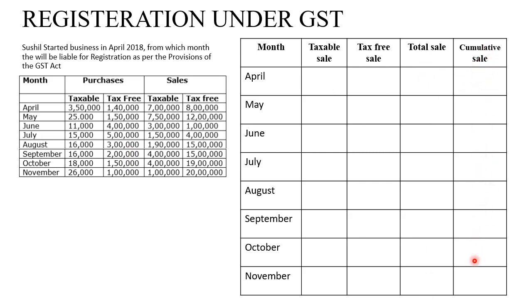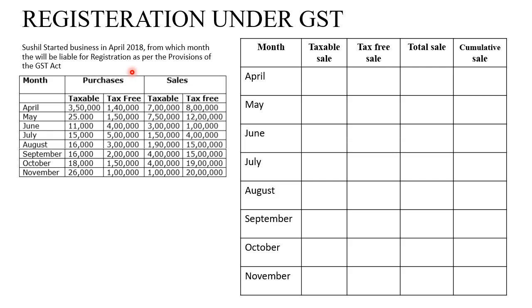The cumulative amount will decide whether the person has to register or not. Since the state is not mentioned, and they have not mentioned whether it is goods and services, we'll consider that Mr. Sushil is from the other category states. In the other category, for goods and services the threshold limit is 20 lakhs.